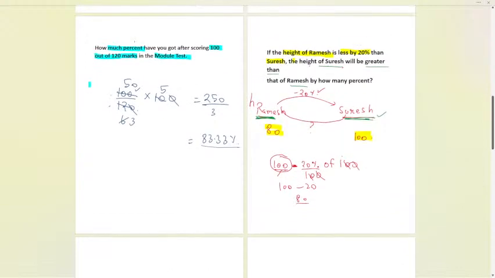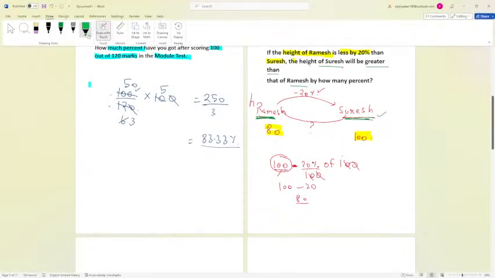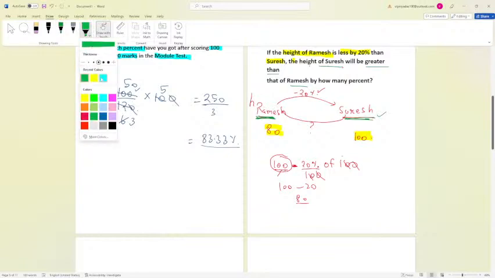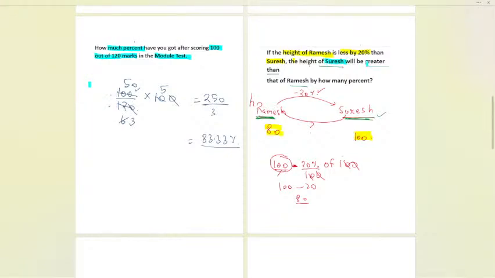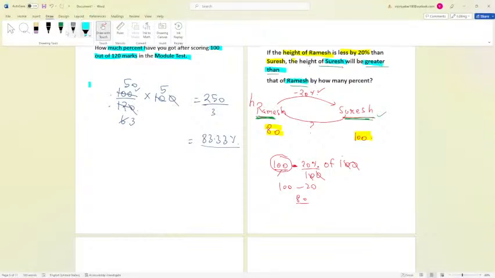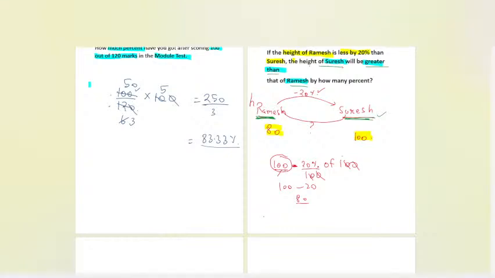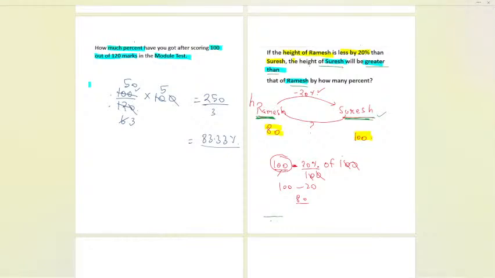So here the question was that Suresh will be having the height greater. Let us write the height of Suresh greater than Ramesh. So we are comparing with the height of Ramesh. If we are comparing with the height of Ramesh, I'll take Ramesh's height in the denominator.